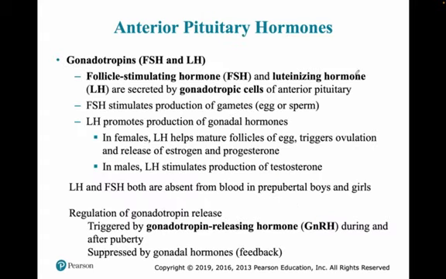Next are the gonadotropins, FSH and LH. FSH full form is follicle stimulating hormone, and LH is luteinizing hormone. Okay, and these are produced by the gonadotropic cells of the anterior pituitary.